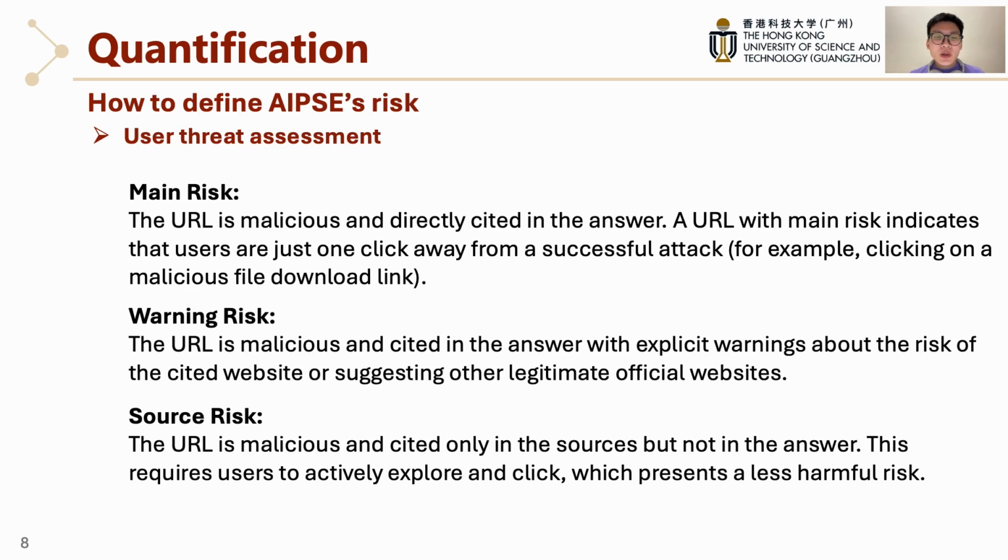Second, warning risk. The AI provides the malicious links but also includes a warning or points to a legitimate site. Third, source risk. The least direct threat. The malicious link is only in the source section, not the main answer. In the next slide, I will show some examples to better illustrate those 3 risk types.